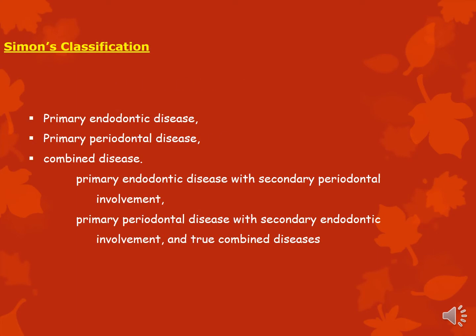So let's start with understanding how to classify these diseases so that our prognosis and treatment becomes more simple. First is a primary endodontic disease, second is a primary periodontal disease, third is a combined disease, that is a primary endodontic disease with a secondary periodontal involvement. Fourth is a primary periodontal disease with secondary endodontic involvement. And fifth is true combined diseases.